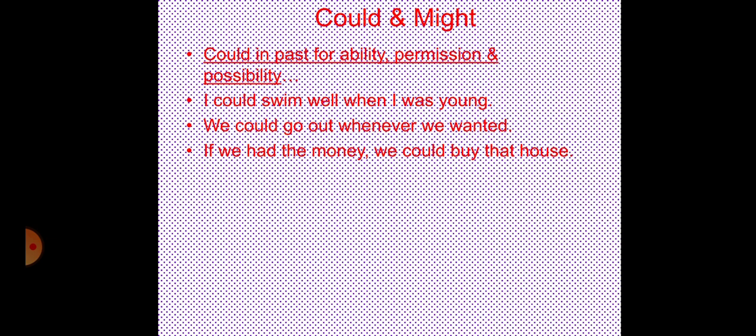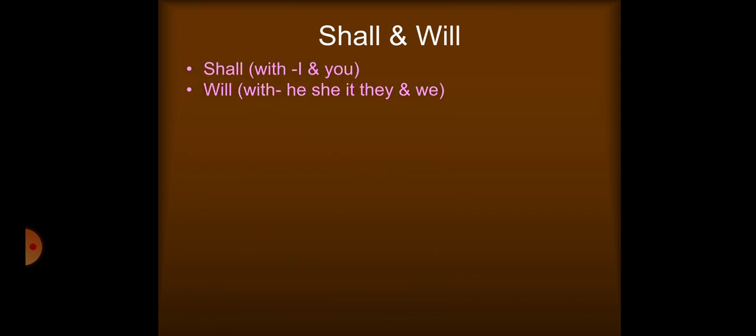If we had money, we could buy that house. It means you are not having money and you cannot buy that house. Might is used in the past to show any possibility, like you can say it might rain today, she might attend the class. So this way you can use might.